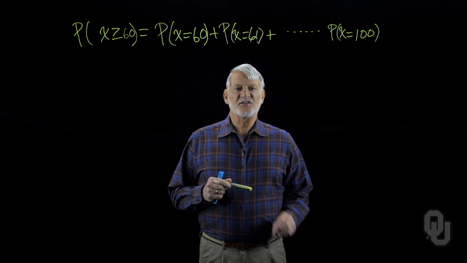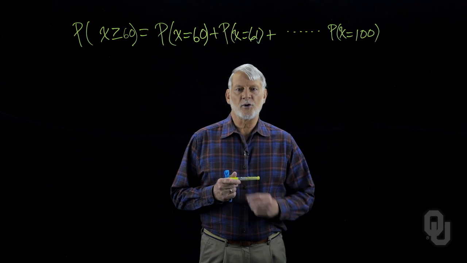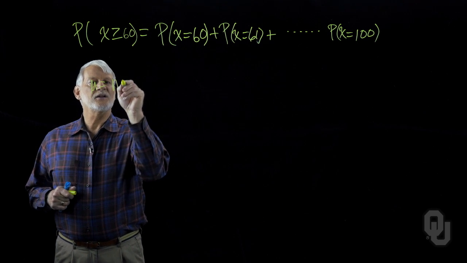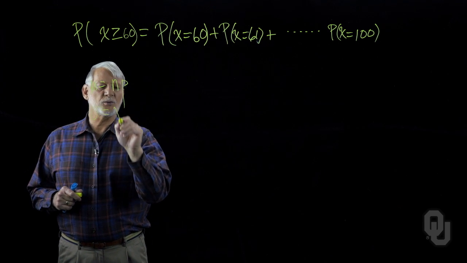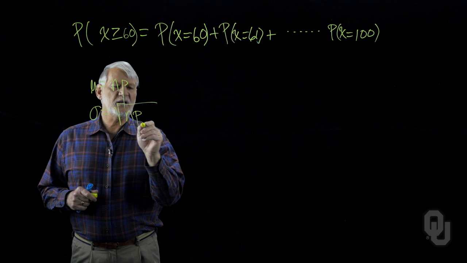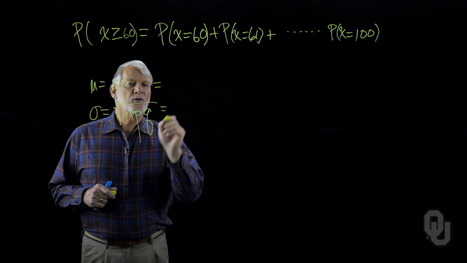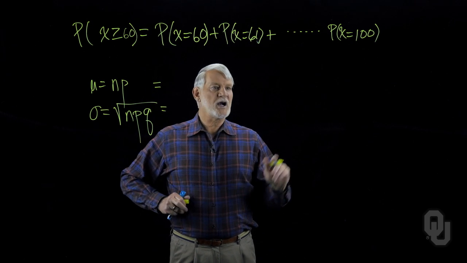Recalling that the mean and standard deviation of a binomial distribution are given by the formulas mu is equal to np, and the standard deviation is equal to the square root of npq, we can calculate what the mean and standard deviation are of the binomial problem.